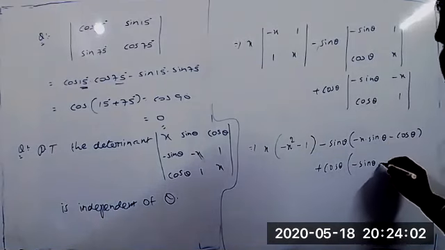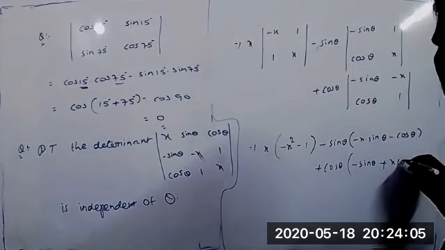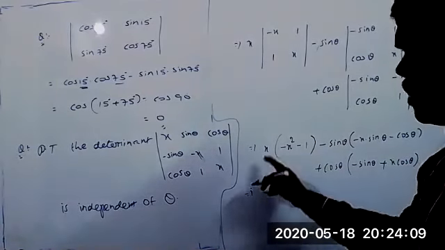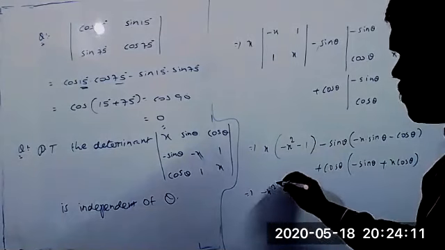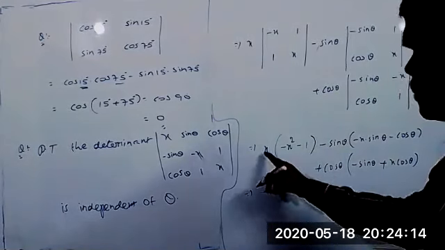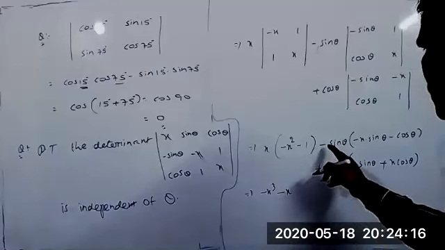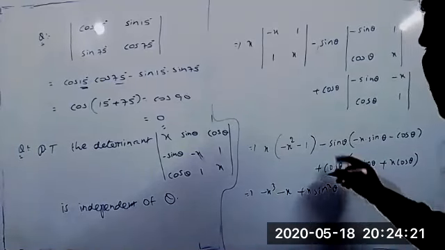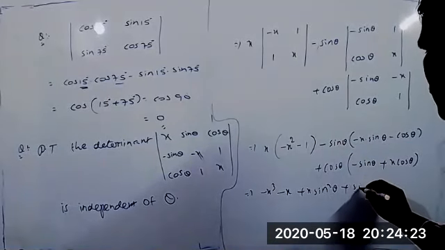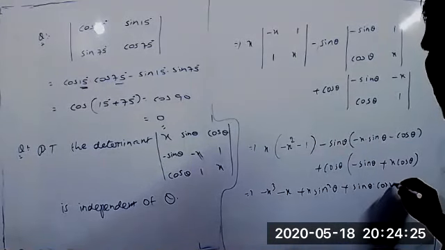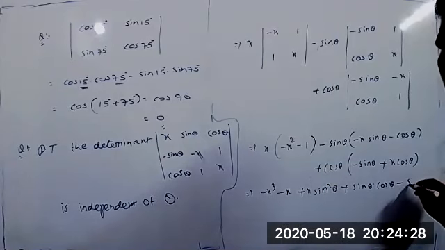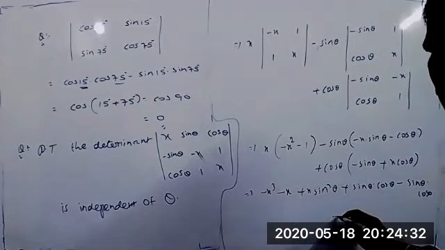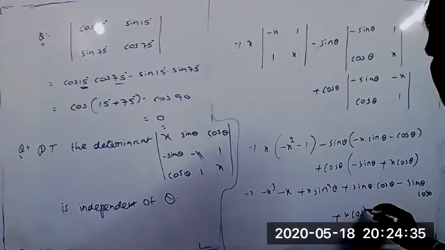Minus into minus equals plus only. This is x into cos theta. Now simplify this value. X into minus square equals minus x cube, plus into minus x, minus into minus plus. This is x sin square theta. The sin theta into cos theta, plus into minus also same, only sin theta into cos theta, and plus into plus equals plus. This is x cos square theta.